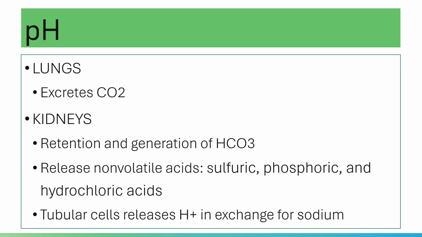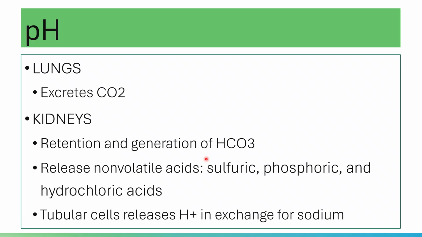And your kidneys are responsible in retaining and generating bicarbonate ions. But please note that your kidneys can also excrete hydrogen ions.